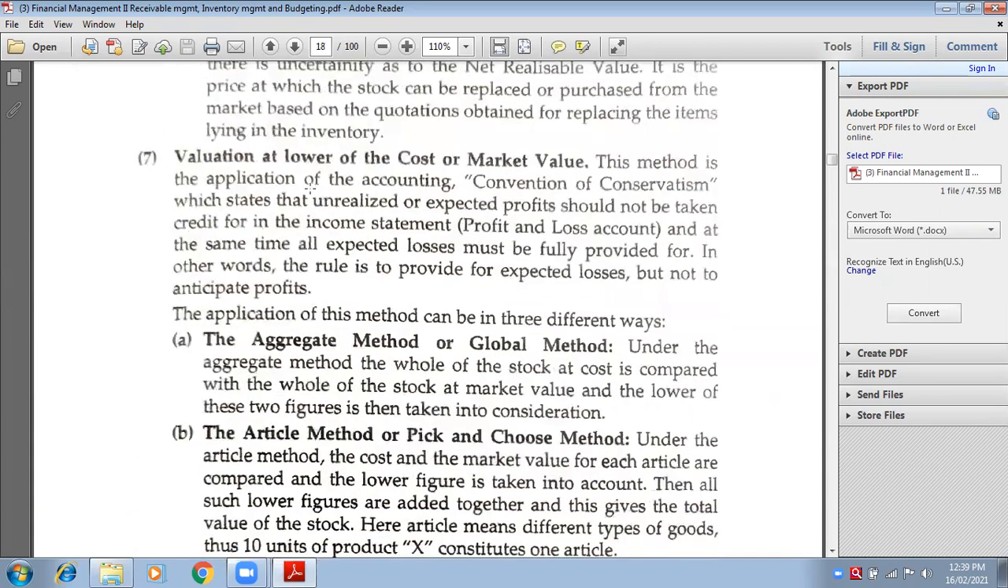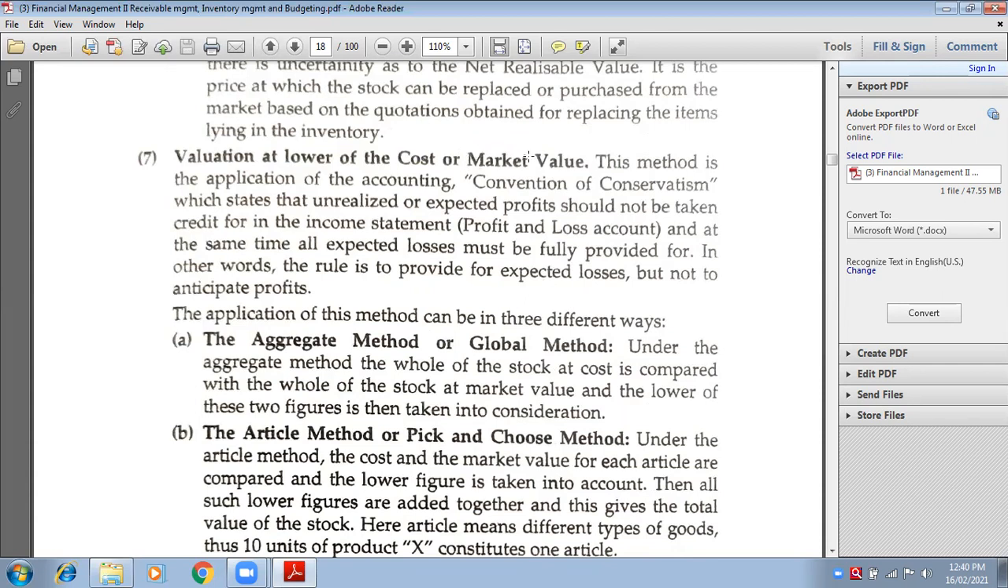Okay. Next is valuation at lower of cost or market value. Now there are two things, market value or cost. Now cost is my expense. Whatever expense I incur right from the beginning, when the product was in the form of raw material, till the end when product was converted from raw material to finished product, whatever expenses I incurred, that is known as cost. Or market value.